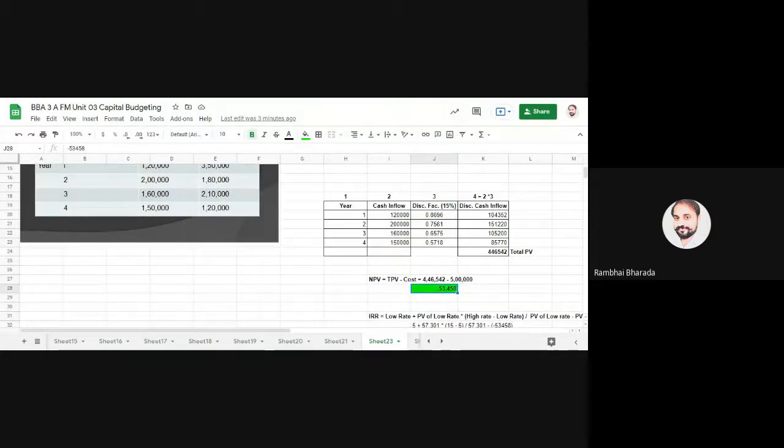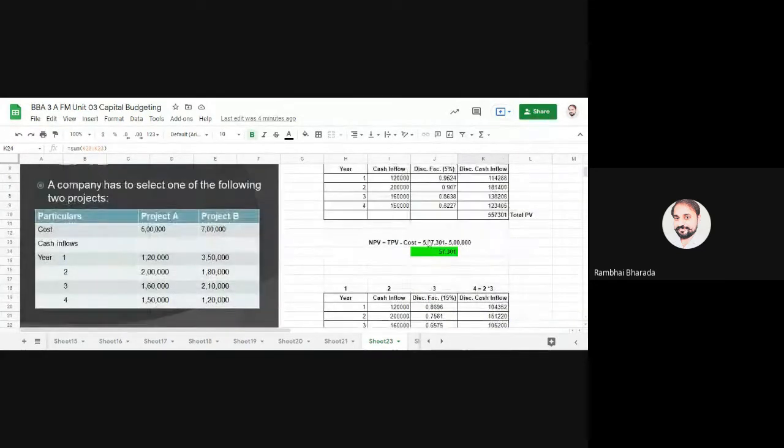So in internal rate of return, we use the same calculation as we are using in NPV. Write down the years, write down the cash inflow, write down the discounting factor, and find out the discounted cash inflow, find out the total present value. But here we do this calculation two times, not a single time. And why two times?